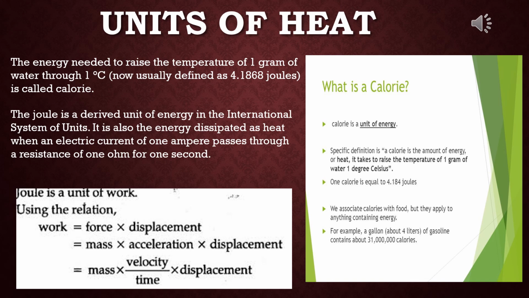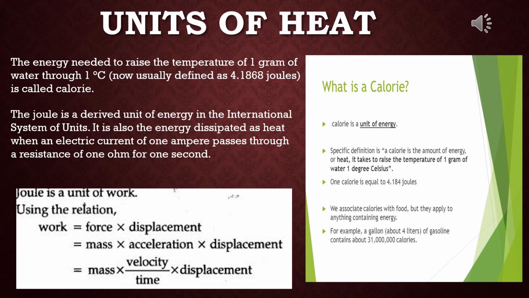Now what is joule? Presently in the International System of Units, that is SI units, heat is measured by joule, J, as is the practice for measuring other forms of energy. The joule is a derived unit of energy in the International System of Units.